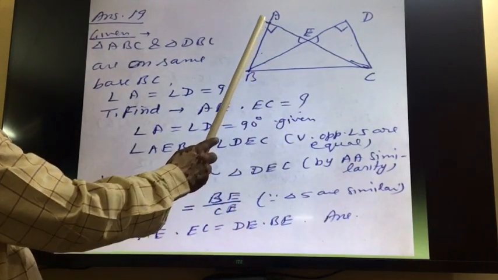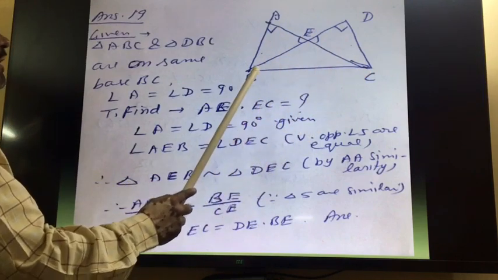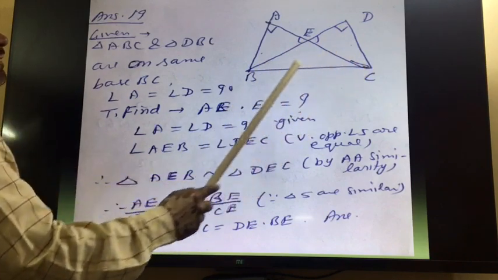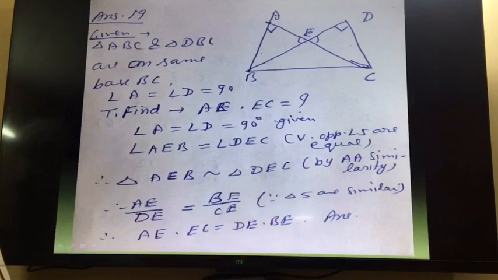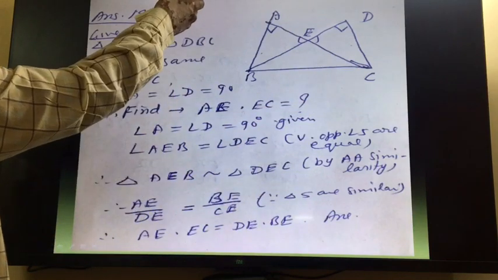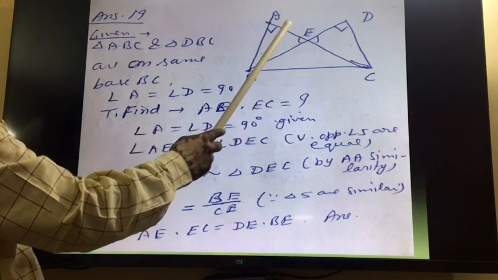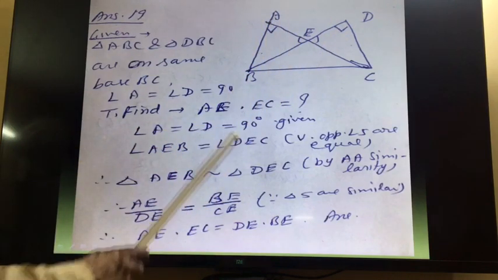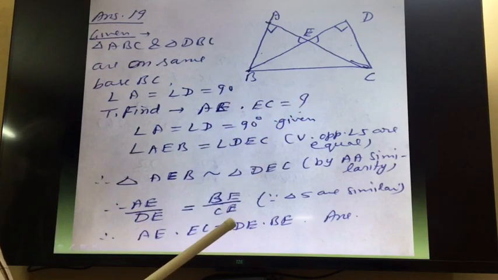One triangle BAC. This is on the base BC and angle A is 90. And triangle BDC. This is also on the same base BC and angle is 90. And both are in the same direction above this. So angle A and angle D both are equal to 90 degree. And in this question we have to find out that AE into EC is equal to what? This is to find out.